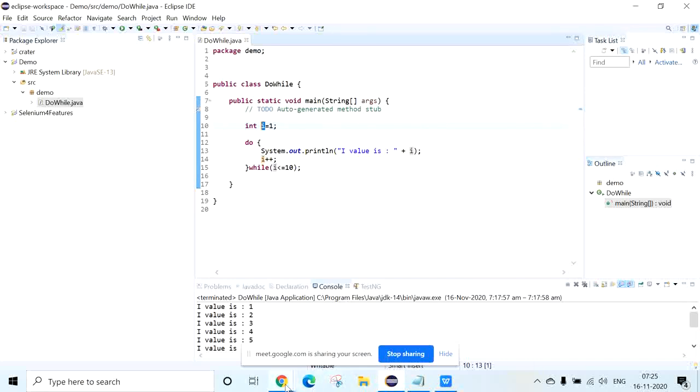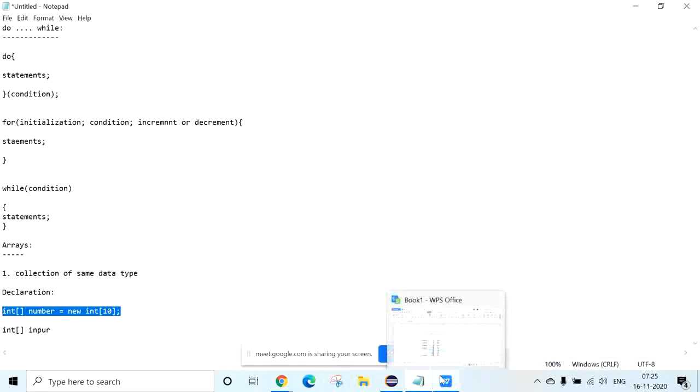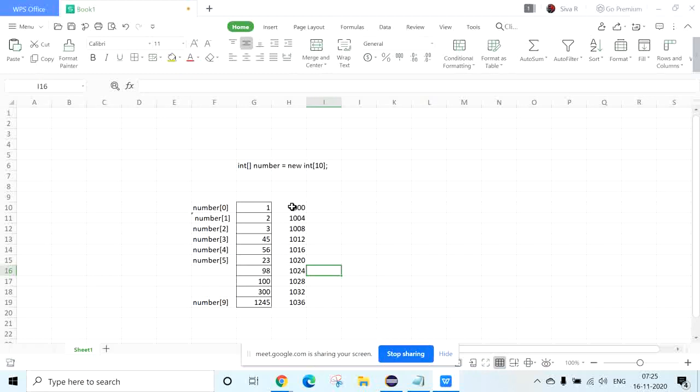In the same way, we have taken the address of the first index value as 1000. The next address will be the contiguous one. On day one I explained that an integer has 4 bytes of memory, so I have increased by 4, to 1004, 1008. Otherwise you can just explore it on Google: how much memory is allocated for each data type. You can take integer, float, character, long, double, string, right?